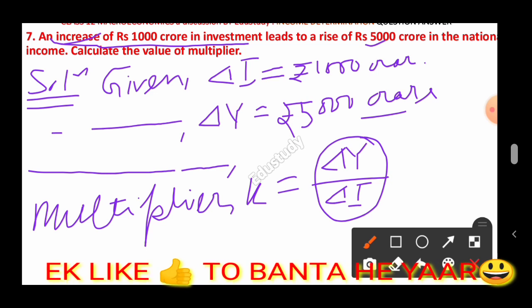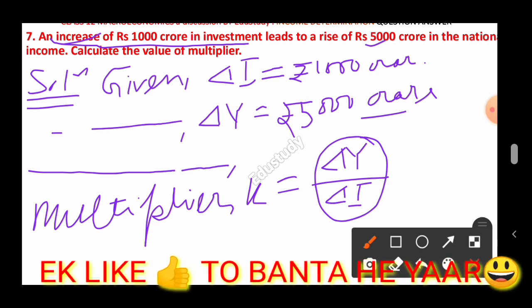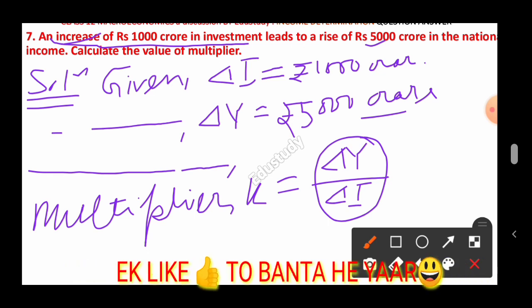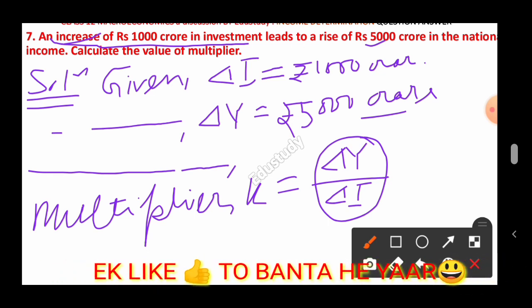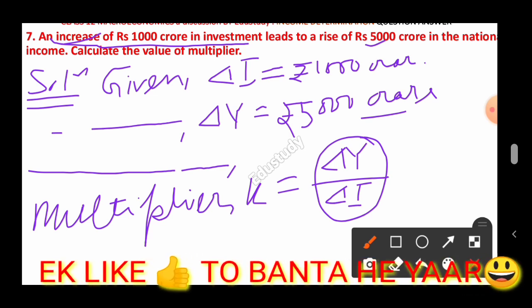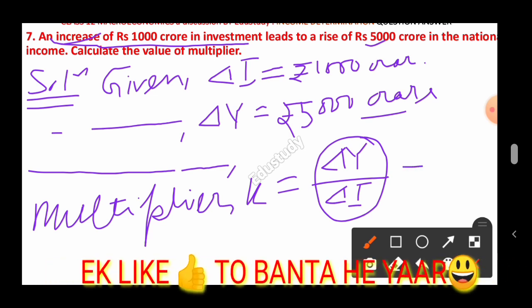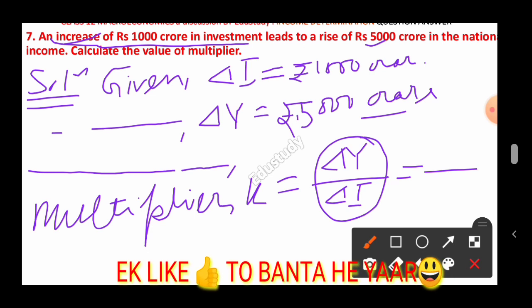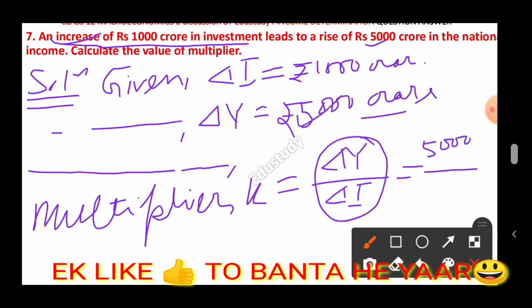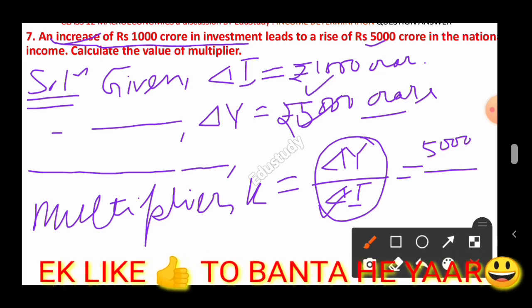According to the definition of the multiplier, we find that an increase in the investment leads to the increase in the national income, and their ratio is called the investment multiplier or the income multiplier. So here what is the del Y? The value of del Y we already got, that is 5000. You just write here 5000, and the value of del I is given, 1000.